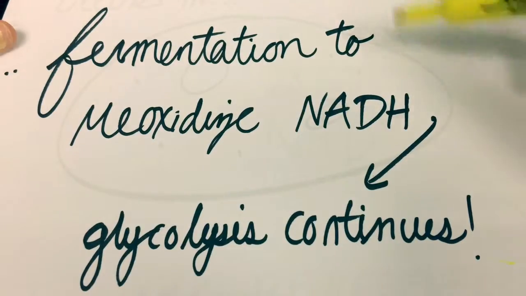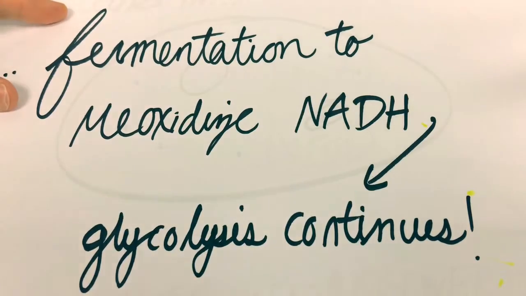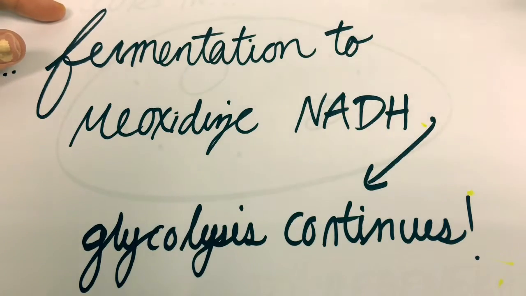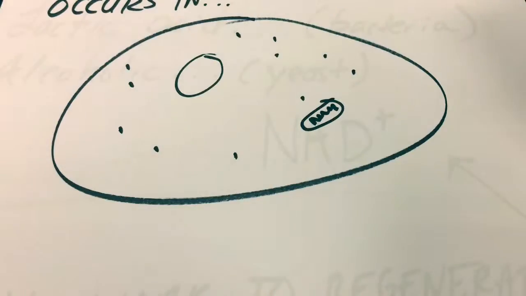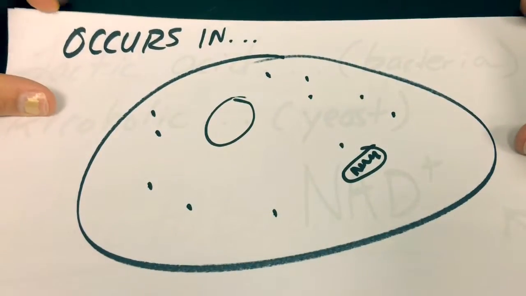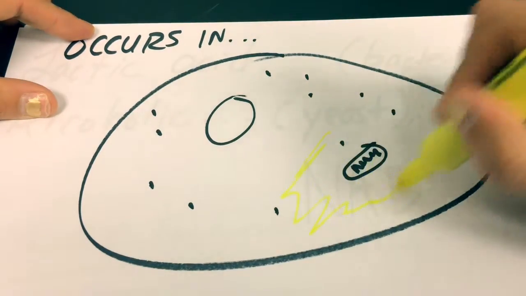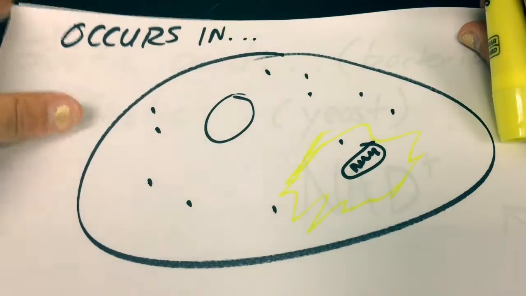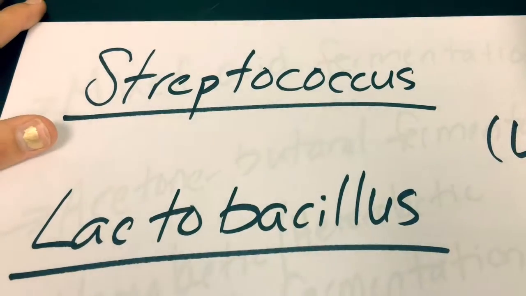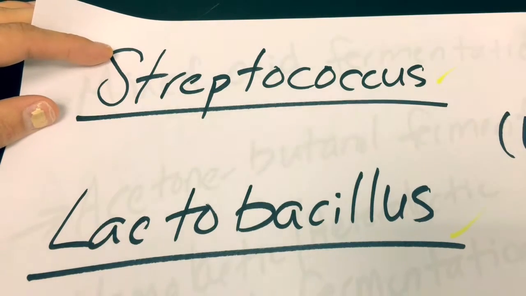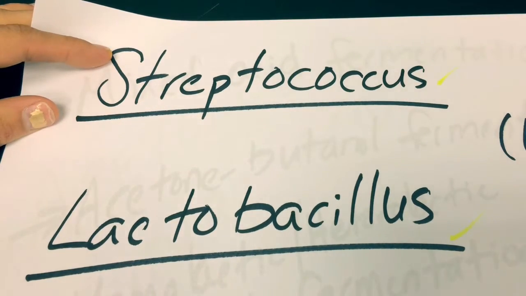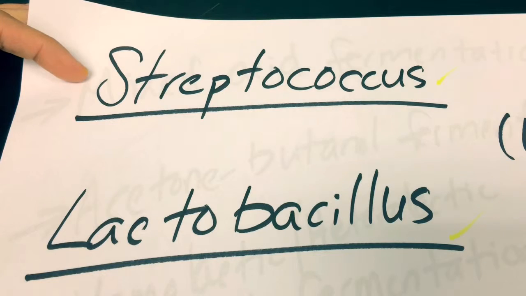Now, we need fermentation to reoxidize our NADH, and then glycolysis will continue. And fermentation is going to consist of glycolysis plus the reactions that regenerate our NAD+. So, our two main types are, of course, alcoholic and lactic acid. It's occurring in the cytosol, of course, not in the mitochondria of the cell. So, some of the organisms that do lactic acid fermentation are bacteria, like Streptococcus and Lactobacillus. We actually do anaerobic respiration as well, and we do lactic acid when we run out of an adequate supply of oxygen to supply our muscles with the energy that they need.